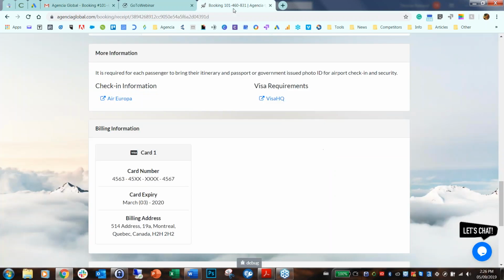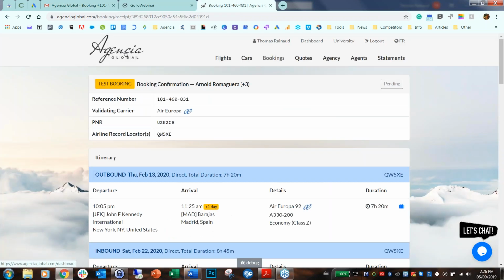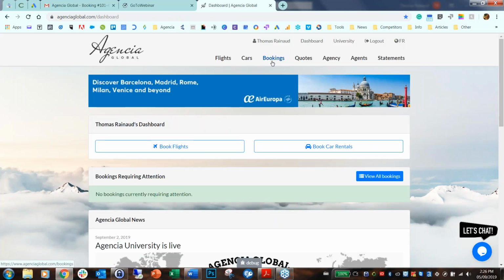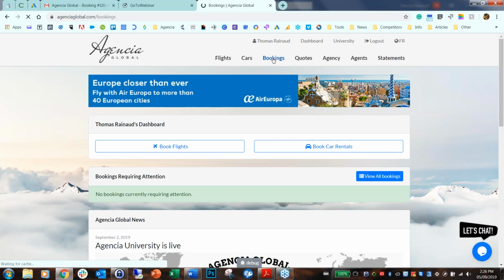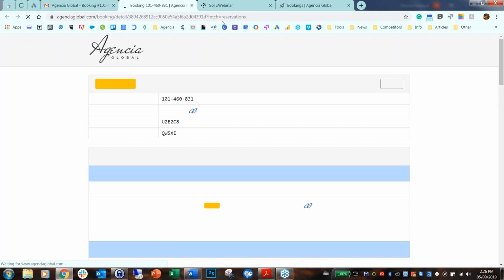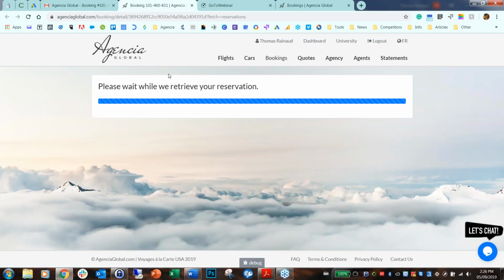So I'm just going to go back to the Agencia Global homepage. If I go to bookings here, here's my current booking. I can also access this by clicking the link in your emails, and you will automatically access the same booking information that I just had. It takes a few seconds to retrieve the reservation, but there you go, you always have access.